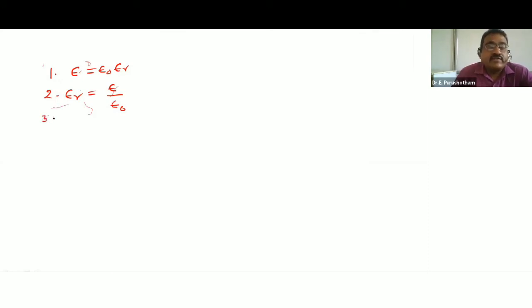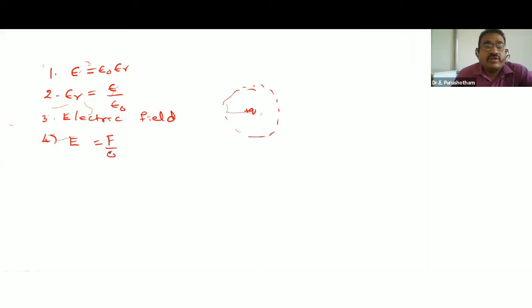Third, we studied electric field, the influencing area of that particular region. So this is the influencing area from this positive charge. Fourth, electric field intensity E, which is equal to F by Q naught or phi by A. We studied electric flux per unit area.